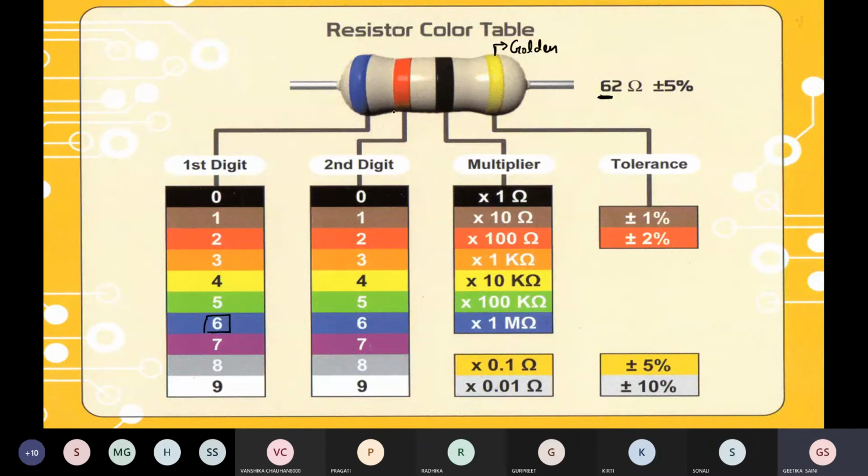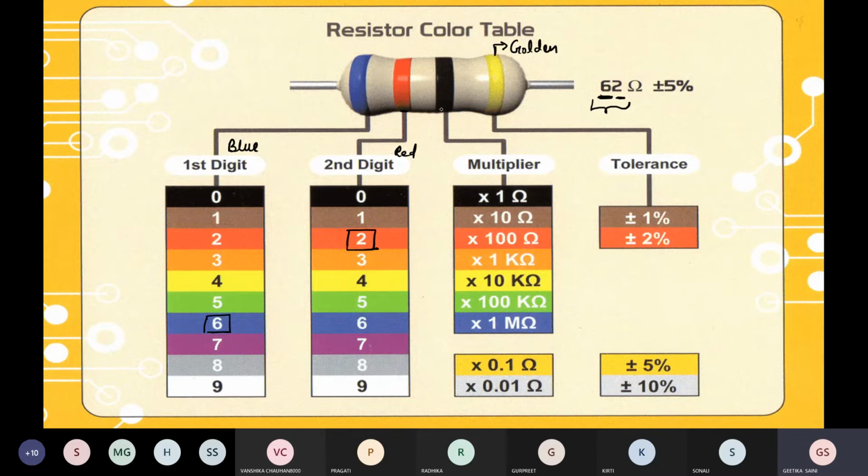And after that, the second ring. Note down the color of the second ring. The second ring is red in color. This is blue in color. So find out red. Red is at second place. So the second significant figure is 2, giving 62. So these are the two significant figures which are provided by the two rings.